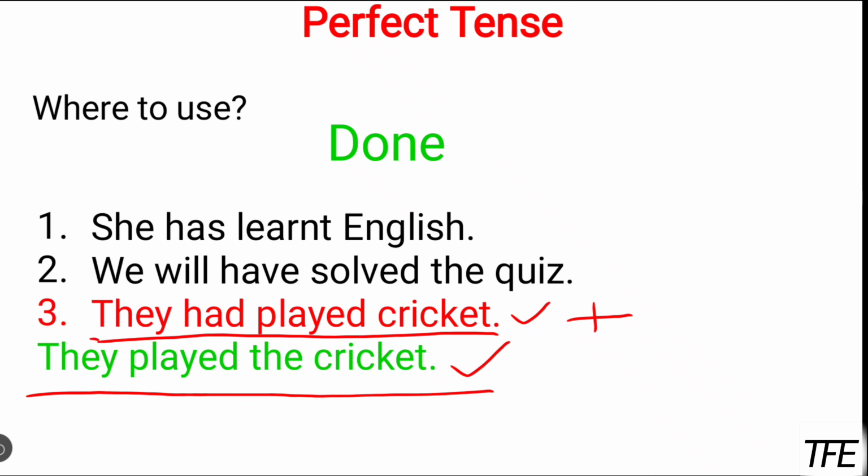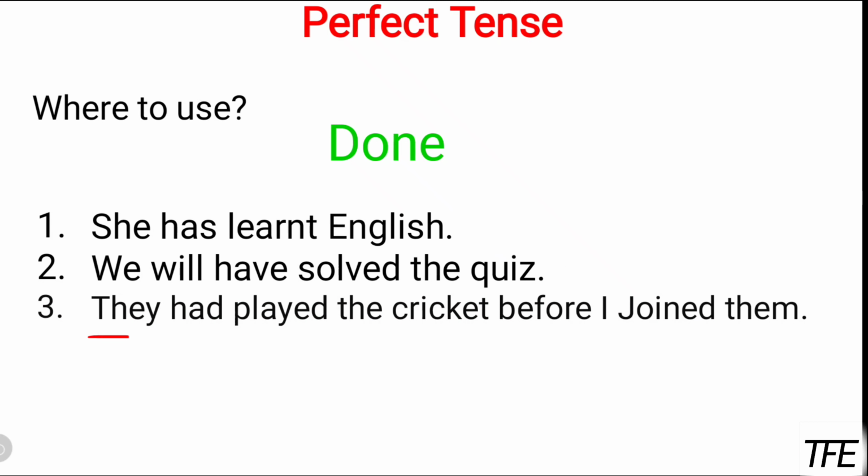But once you have anything else with this sentence, they had played the cricket before I joined them. So in this case you can use past perfect. Generally we use past perfect for two situations. The first situation, they had played the cricket, and the second action, I joined them.